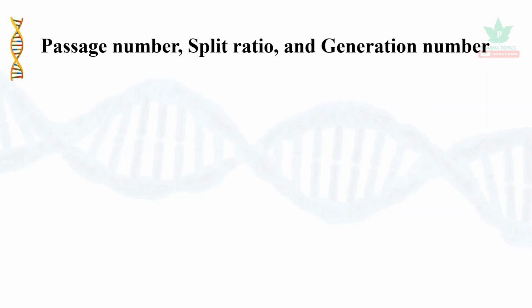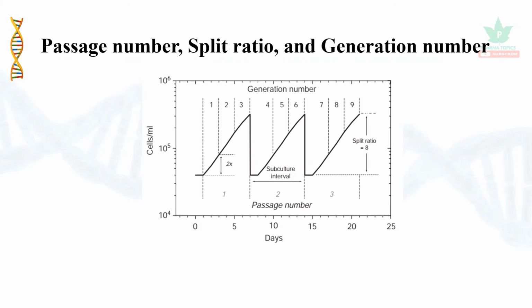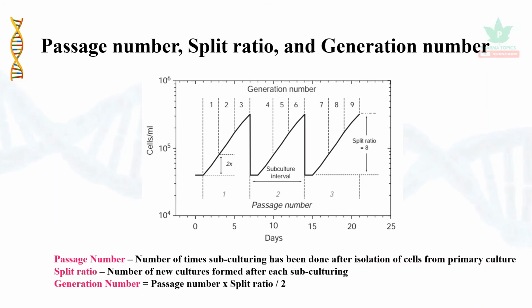Let us see some terminologies in cell culture: passage number, split ratio, and generation number. It appears like this. Passage number is the number of times subculturing has been done after isolation of the cells from the primary culture. Split ratio is the number of new cultures formed after subculturing. Generation number is given by a formula: passage number times split ratio divided by 2.